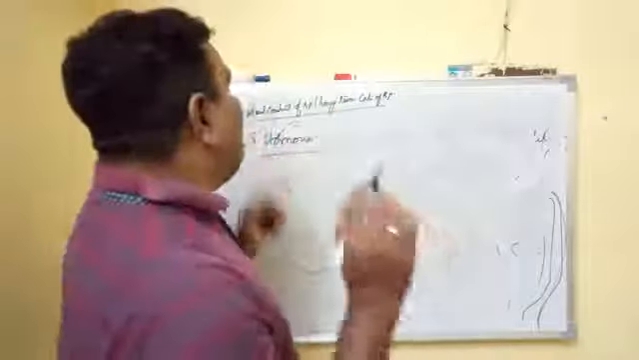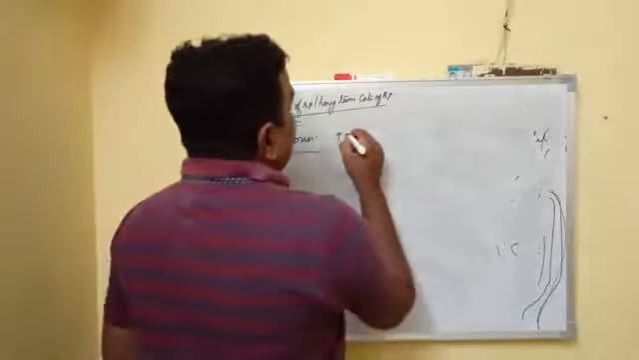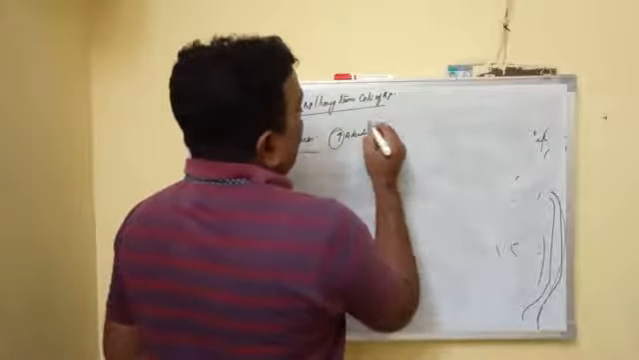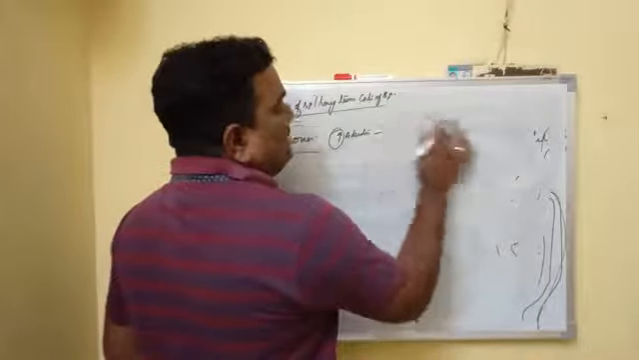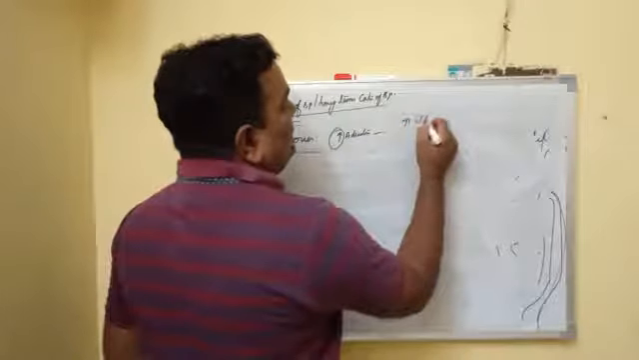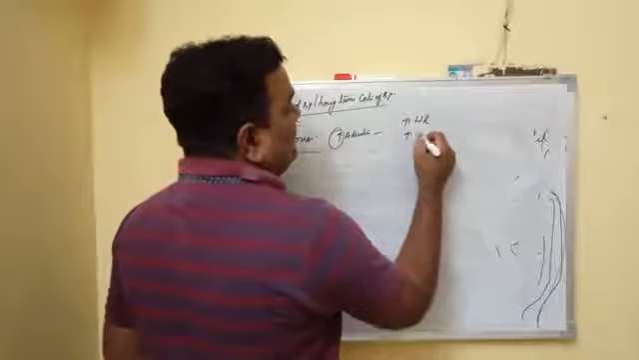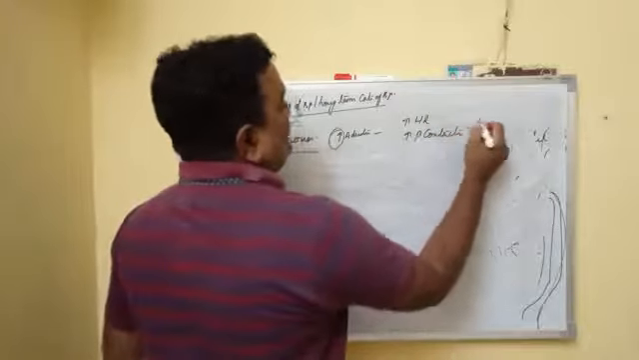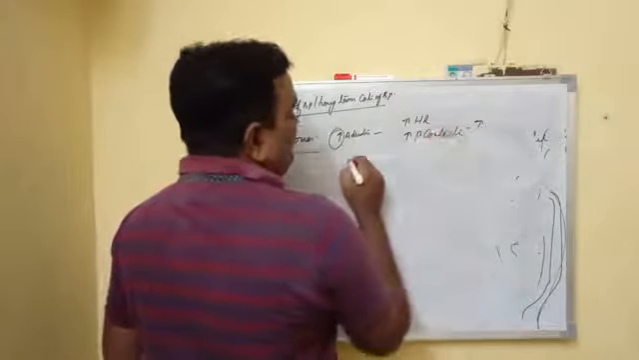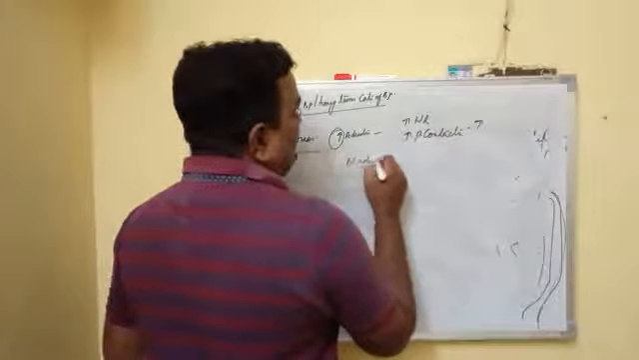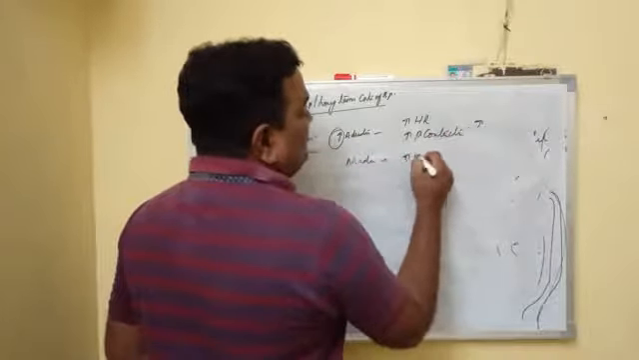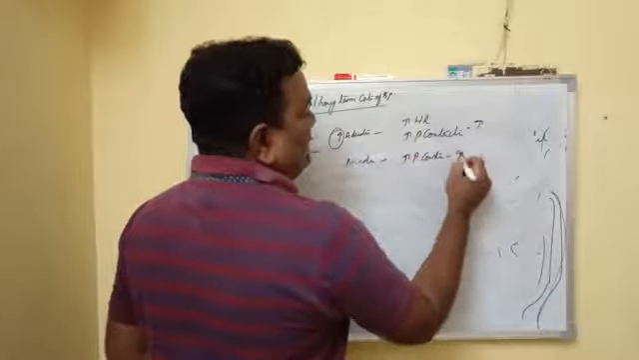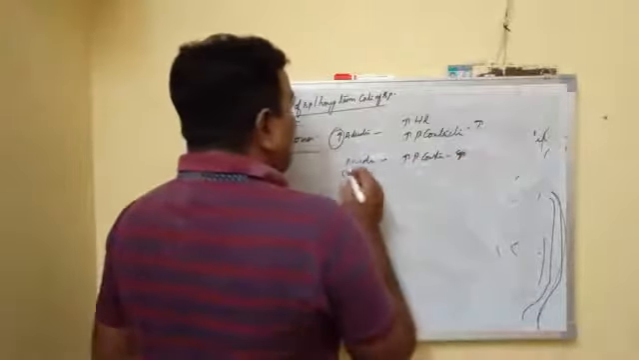So what are the major hormones? First of all is adrenaline, increasing BP. Adrenaline causes increased heart rate as well as increased peripheral constriction, so automatically BP is increased. The second one is noradrenaline. Noradrenaline mainly causes increased peripheral constriction, so BP is increased.